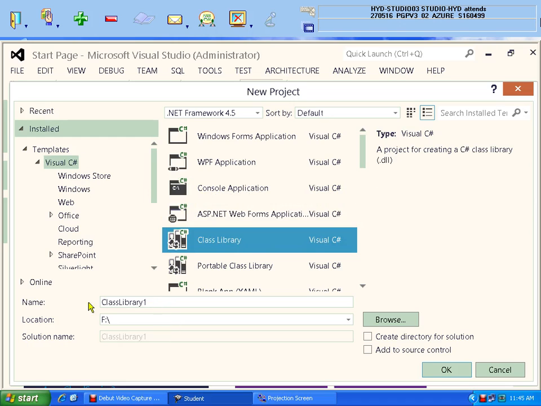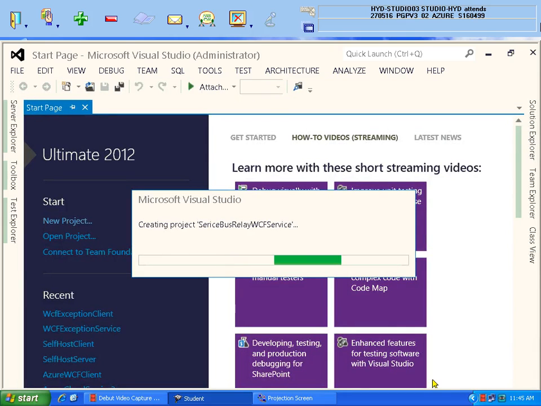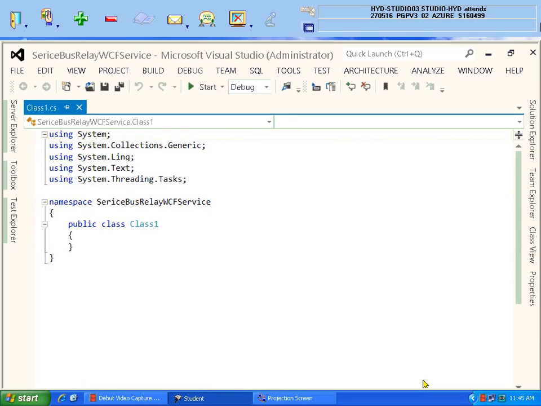That you need to take and give the name as service bus relay WCF service, and I'm clicking on OK. It's a class library. It's like a console application without a main function. So if you compile, a .dll file will be created.